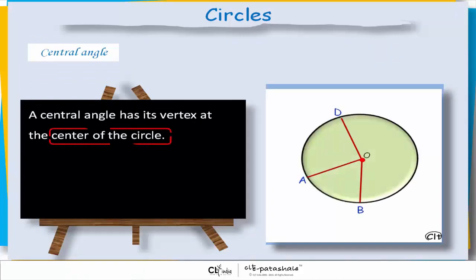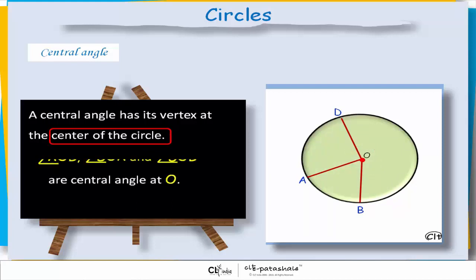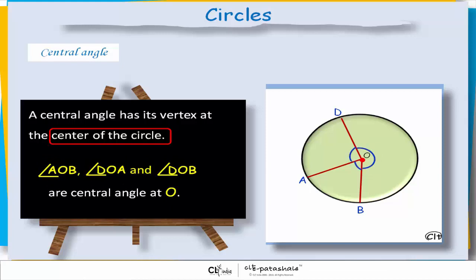Central angle. A central angle has its vertex at the center of the circle. Angle AOB, angle DOA and angle DOB are central angles at O.